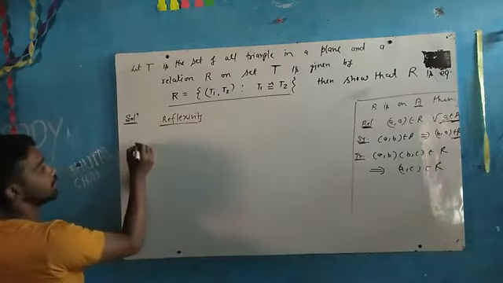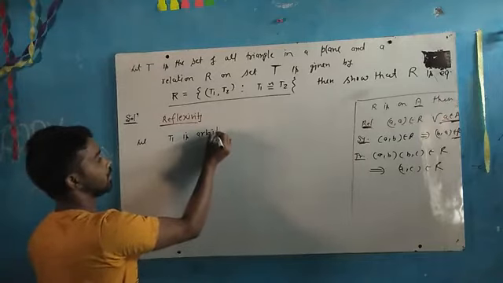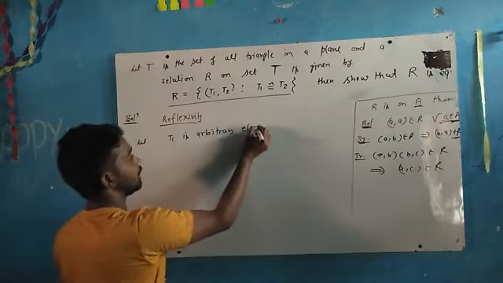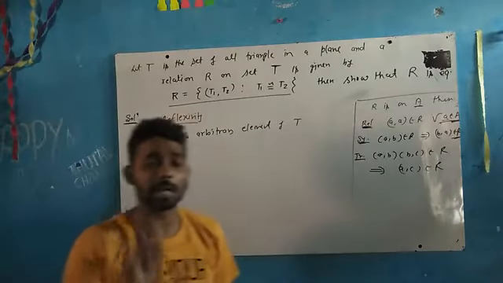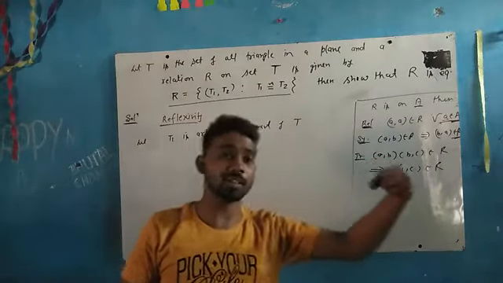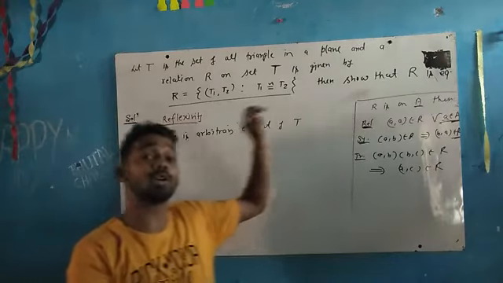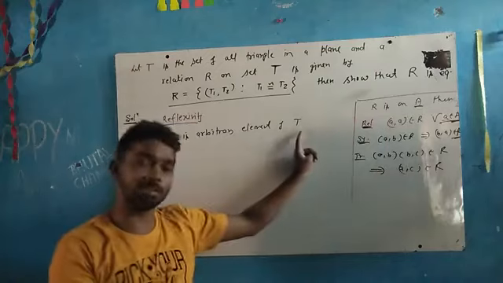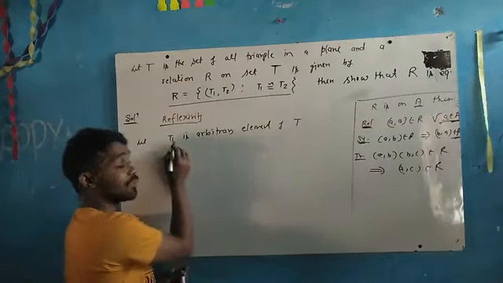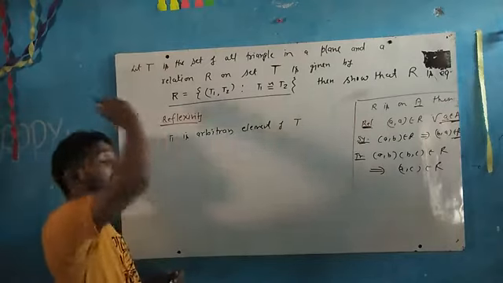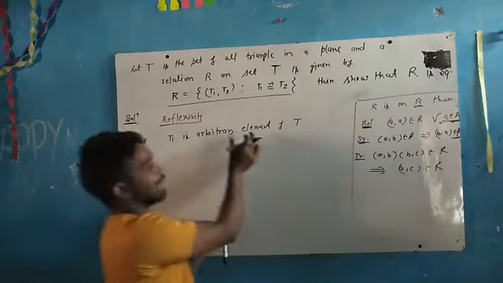So first step: let T1 be an arbitrary element of T. Arbitrary means you can take anyone randomly, and whatever condition is applied for T1 will be followed by all the elements of T. Clear what I am saying? Why is T1 arbitrary? Whatever condition is followed by T1 should also be followed by every element of T. Clear? So that's why I have taken it arbitrary.